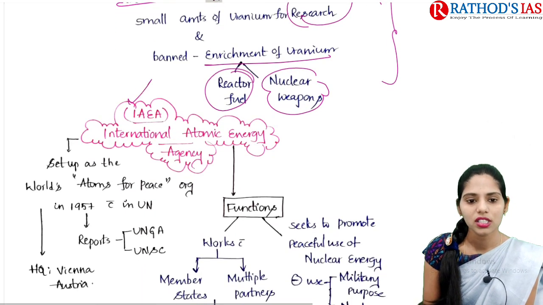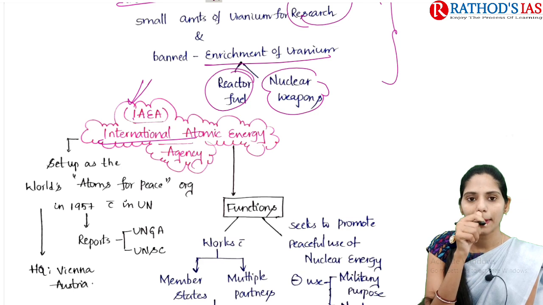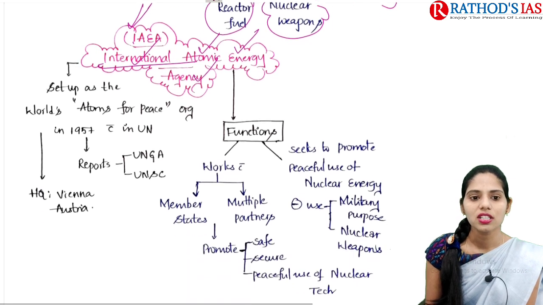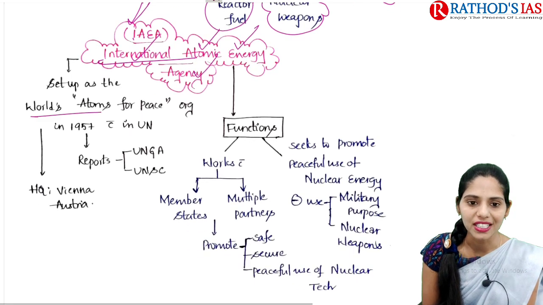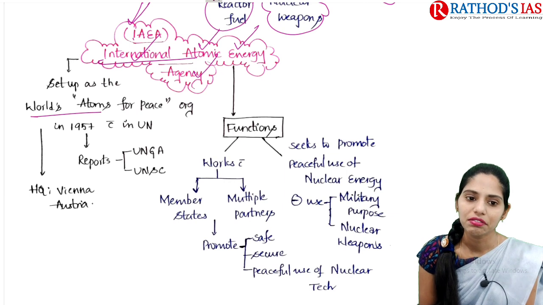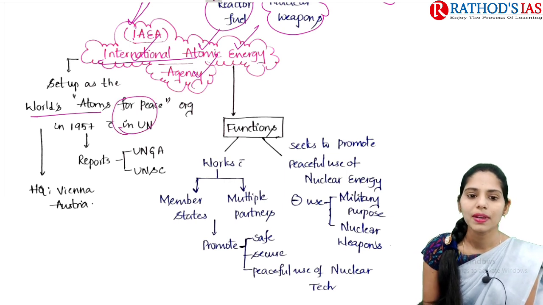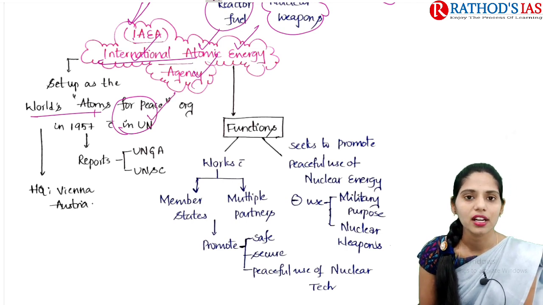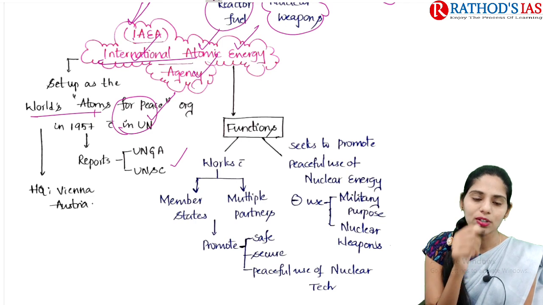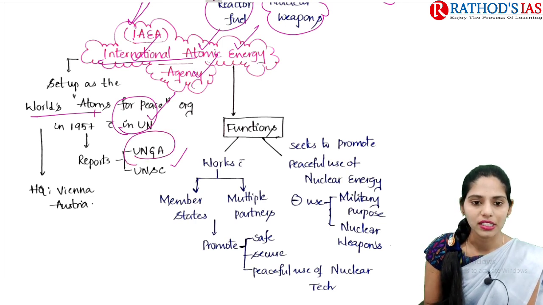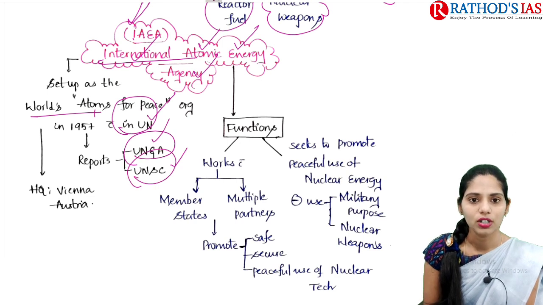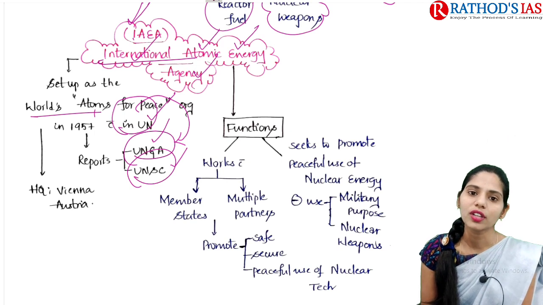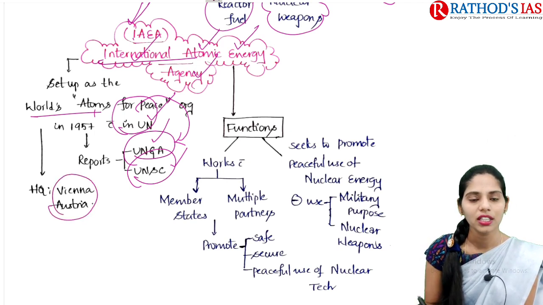Now let us see what is this IAEA, that is International Atomic Energy Agency. This agency was set up as the world's Atoms for Peace organization in the year 1957 in the UN. It mainly reports to two important organs of the United Nations, that is the United Nations General Assembly and the United Nations Security Council. The IAEA reports to the UNGA and the UNSC, and the headquarters of the IAEA is located in Vienna in Austria.